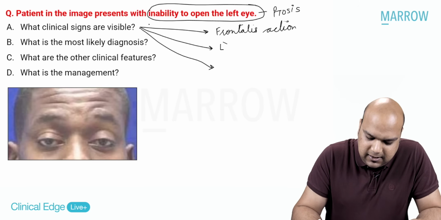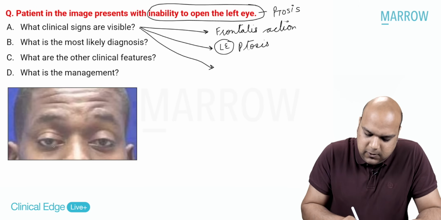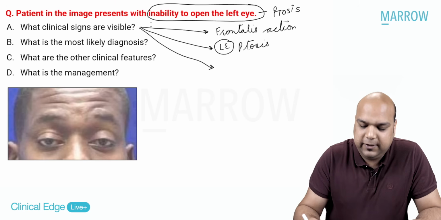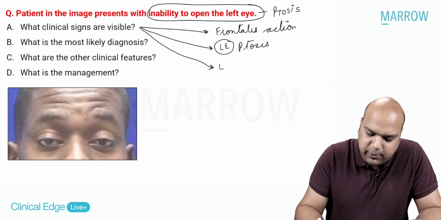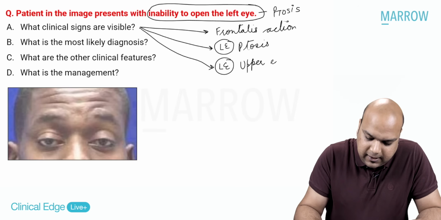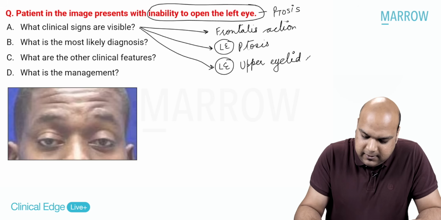Okay. Now, what other thing can I see? I can see a little bit of left eye ptosis. Yes, not too much, but if I see a little bit of left eye ptosis, and very importantly, I see left eye upper eyelid crease is absent.